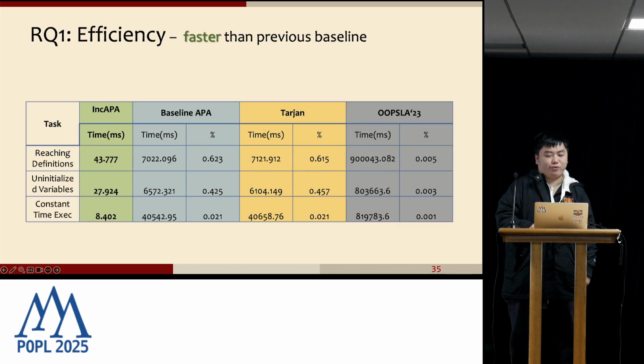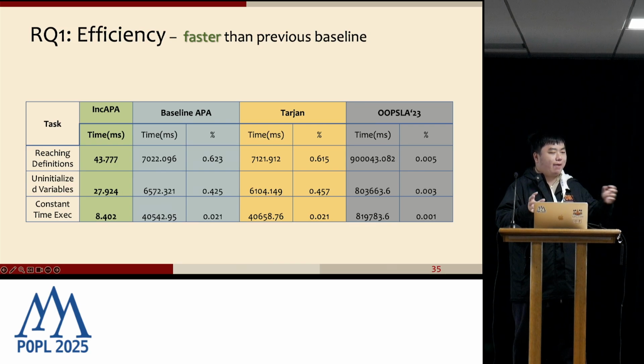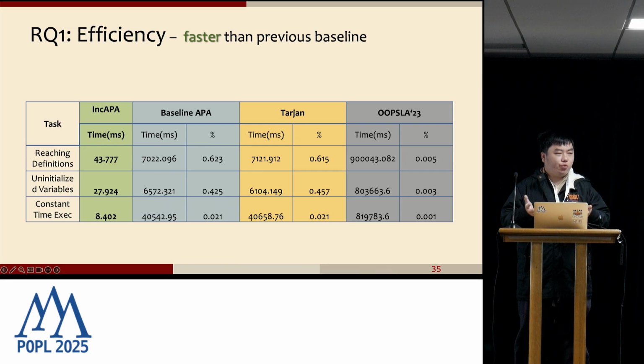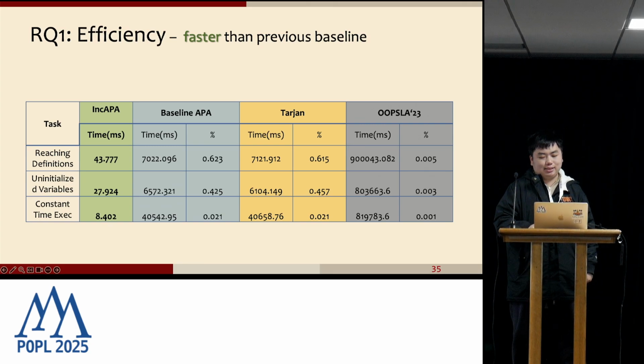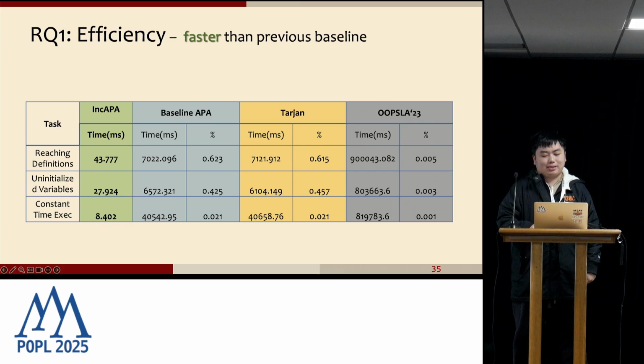So here is the result of RQ1, which shows that overall our algorithm is significantly faster compared with these 3 non-incremental baselines. Because these baselines have some pre-processing, and we do not need to do any processing after we do the incremental update. So every time, if we call the pre-process to compute everything from scratch, it could be very time consuming. We also test our algorithm on 3 analysis tasks: the uninitialized variable, the region definition, and the constant time execution. In all 3 tasks, our method has more than 100 times speedup compared to the baseline.